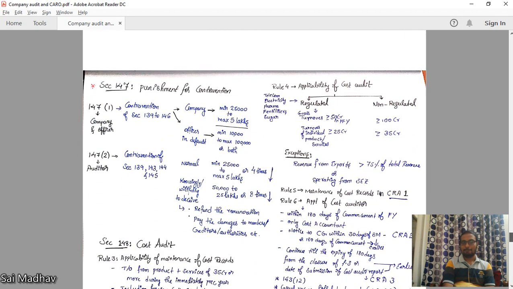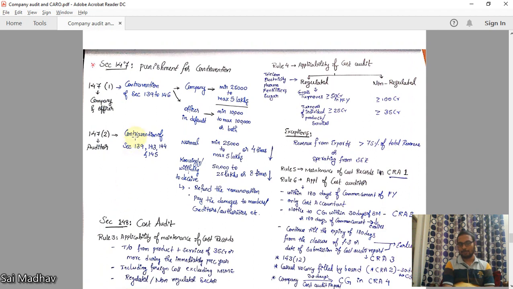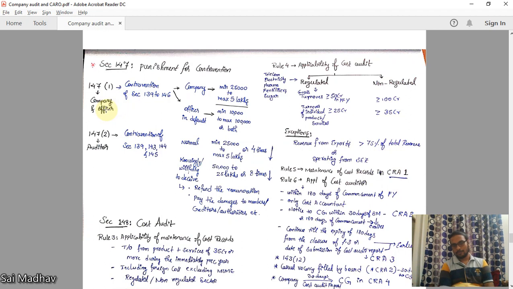Next one, section 147, punishment for contravention. Very, very important. First, section 147(1) deals with contravention by company and officer. If you are contravening any of the sections, if the company is contravening, the minimum amount is 25,000, maximum 5 lakhs. If the officer in default, minimum is 10,000 to maximum 1 lakh, or imprisonment, or both.